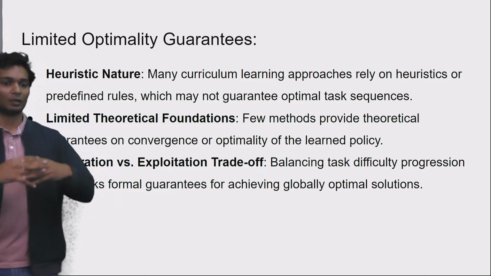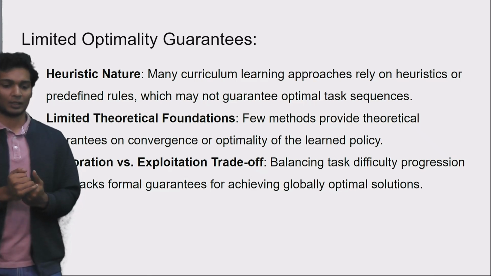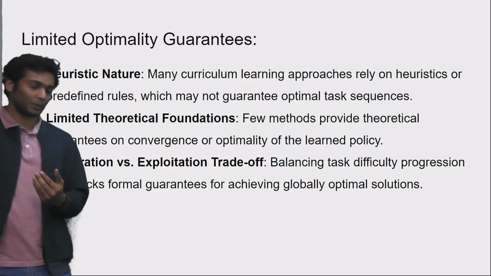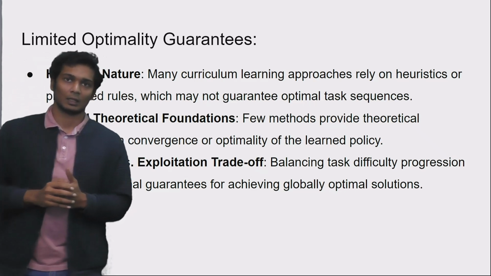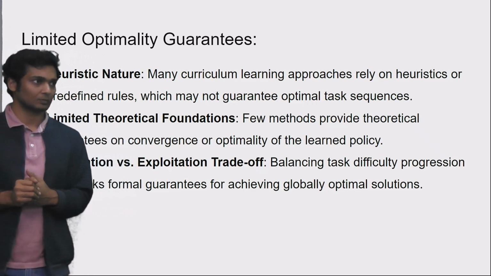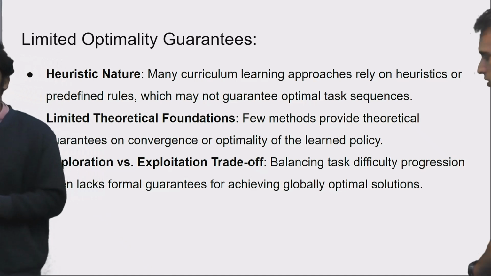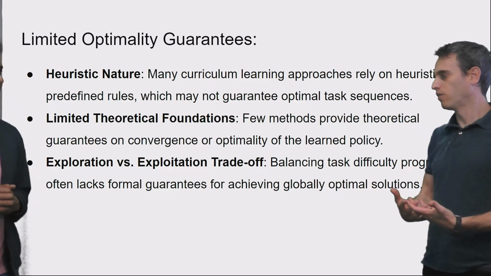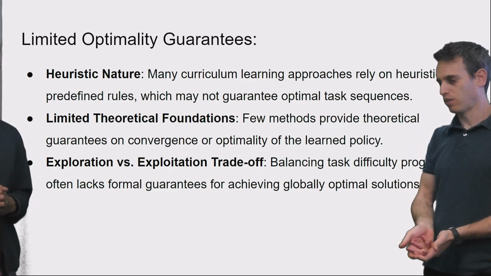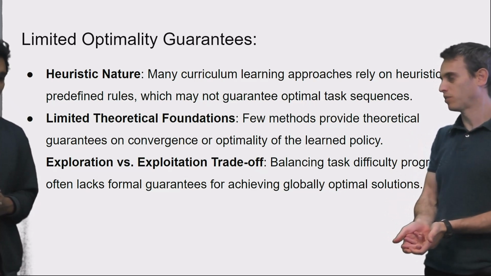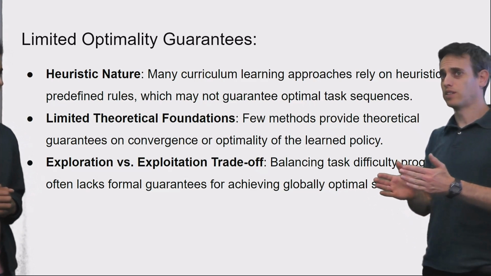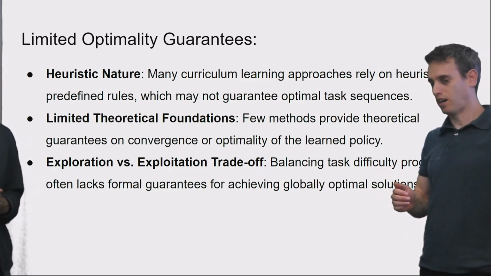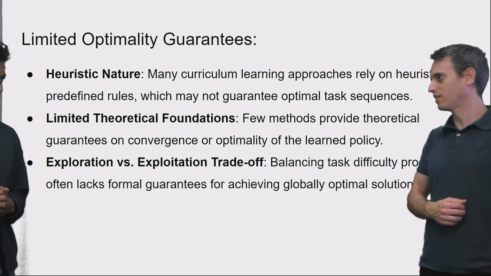Yes, so in curriculum learning, we would say we've learned the optimal policy if we've learned the optimal policy for our target task. Right, but then, let me ask you this question. If the optimality is with respect to the target task, and let's say that I have an RL algorithm that guarantees convergence to the optimal solution, and I'm solving a sequence of tasks, but at the end, I'm solving the target task.